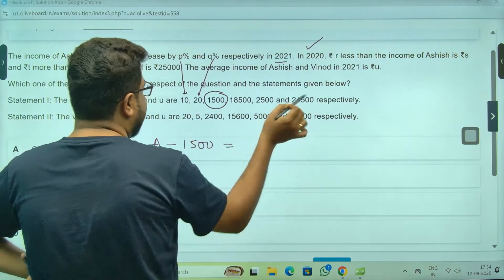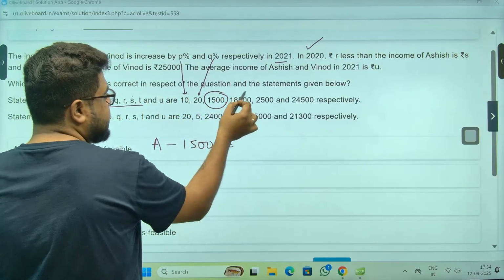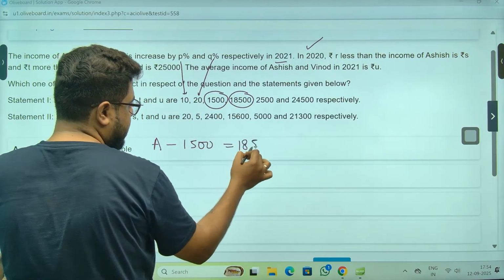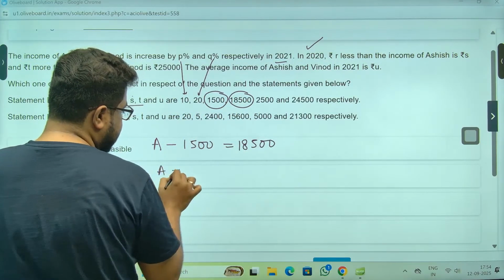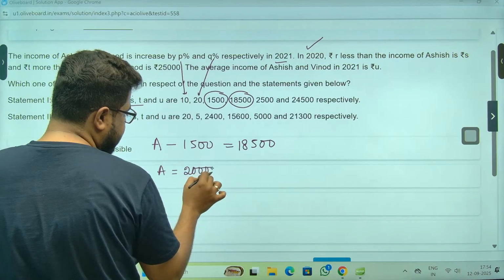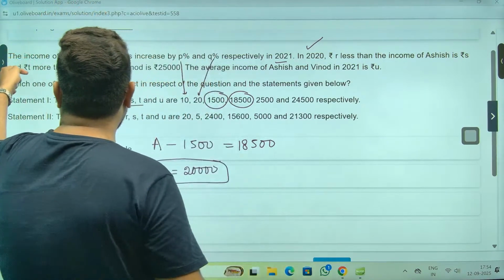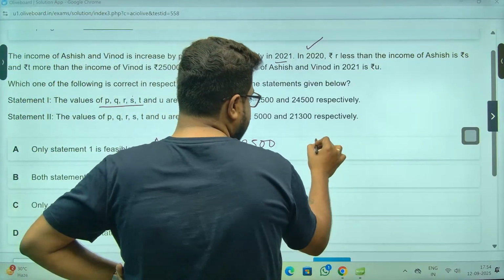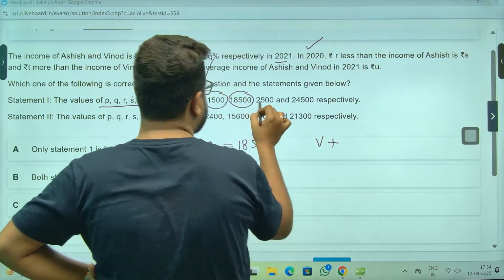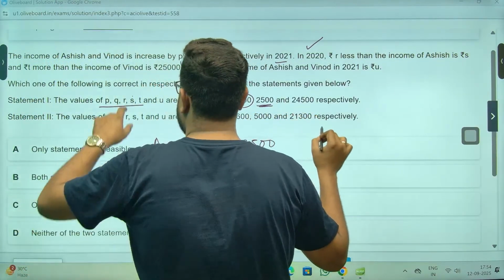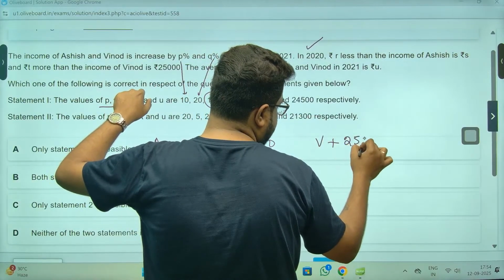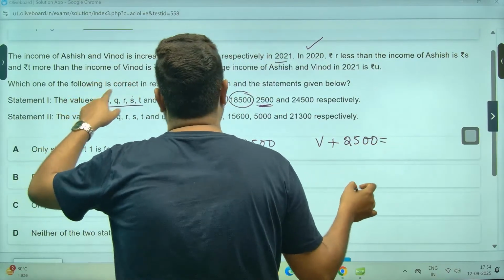It is equal to S. S is what, sir? After R, S is 18,500. So Ashish's income is 220,000. Correct? Now, T more than the income of Vinod. Vinod plus T. T is what, sir? T is 2,500, right? ST, yes. That is equal to 25,000.